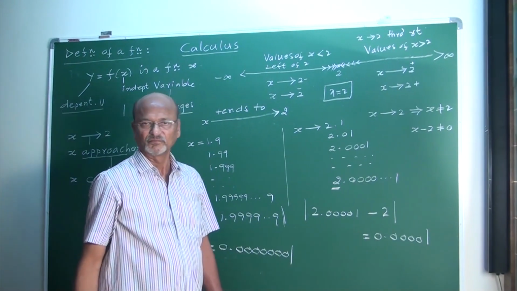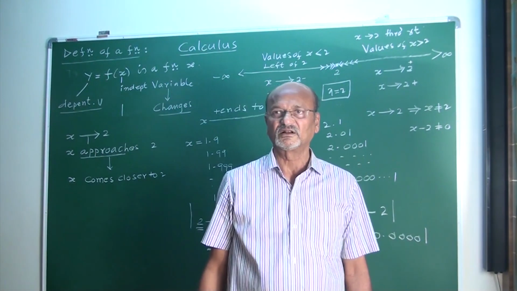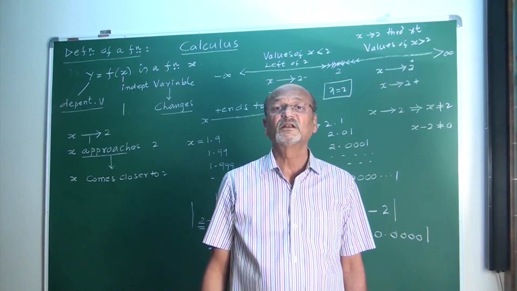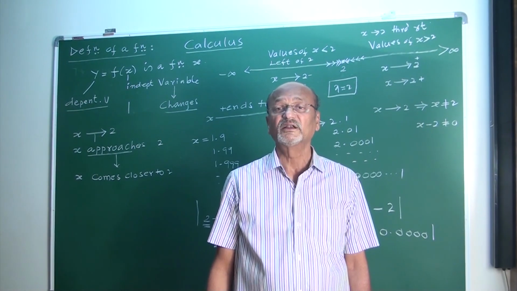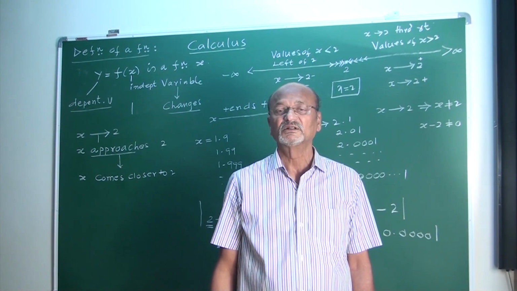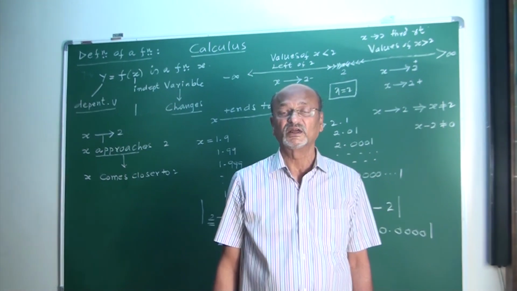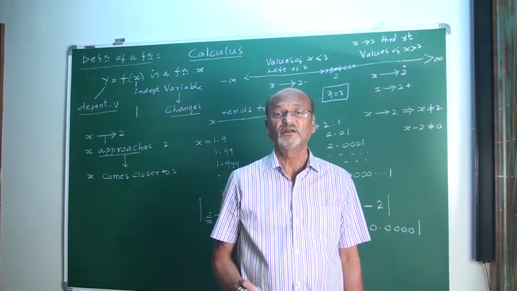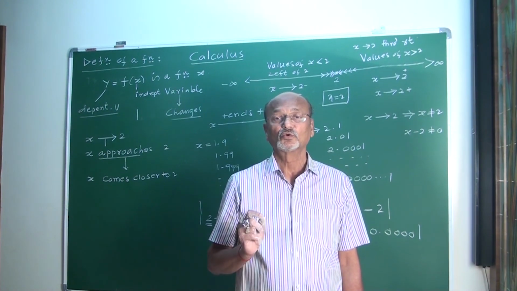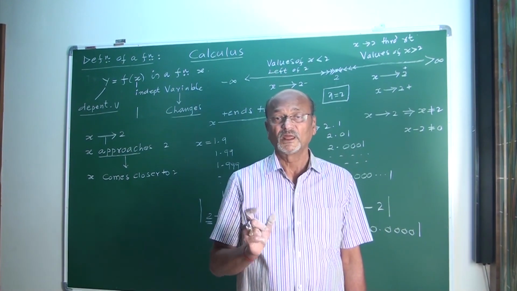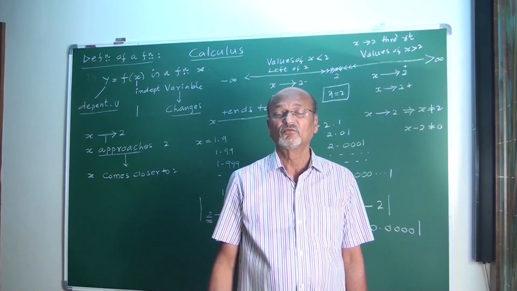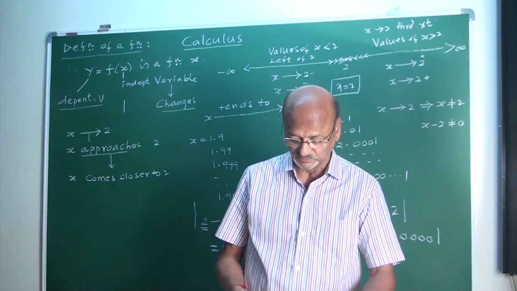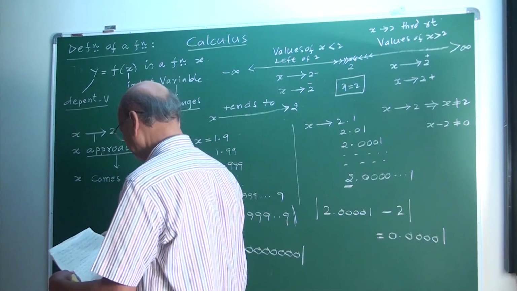It is clear. Yes. I take in general a, small a, may be any real number other than 0 and infinite. Then x tends to a means x approaches a. X takes the values which are very, very close to a. If you take the difference, it is a very, very small positive quantity, positive number.